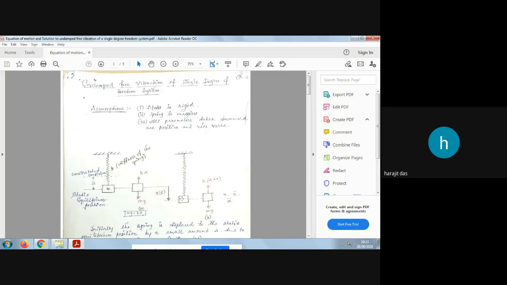When you give a displacement in the downward direction, the body is no longer static; it is in a dynamic condition. The body will not stop here; we assume it will be in continuous motion after release.